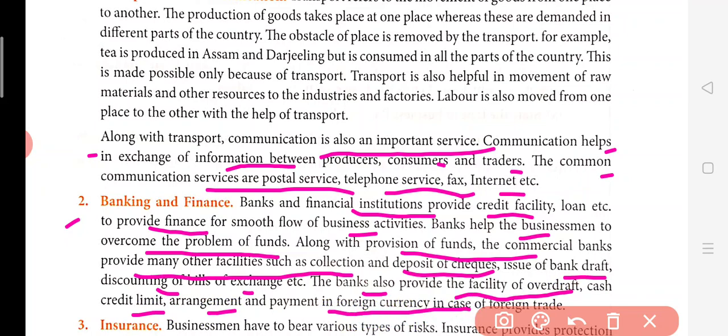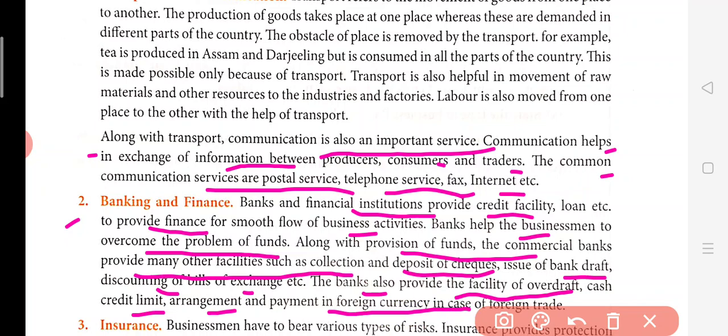Now, banking and finance is very important. Banking does the activity of finance. Finance means arrangement of funds by a company. So banks provide such kind of money, which is nothing but finance. They call it credit. Why credit? Because banks give you money and it is a type of loan, so they will say that it is a credit which is given to you. And when something is given on credit, definitely the bank will ask for the money back one day along with interest. So this is how they provide this credit facility.